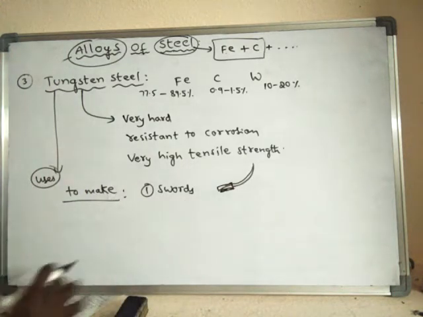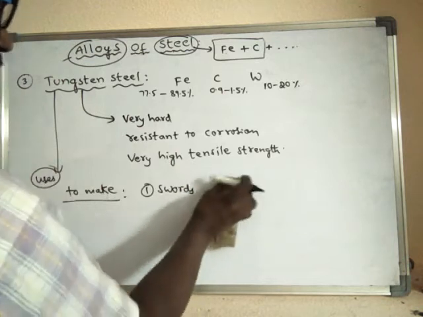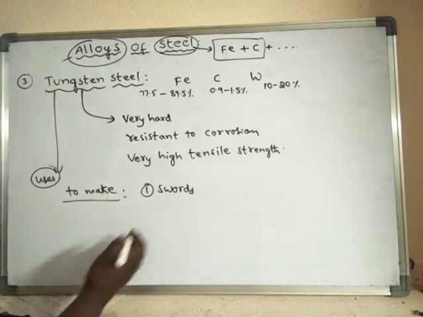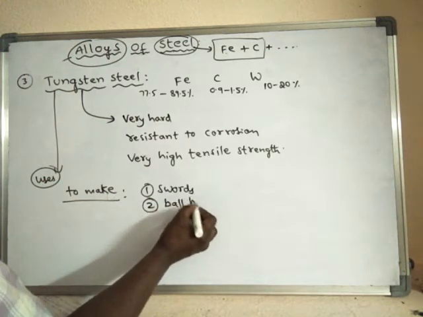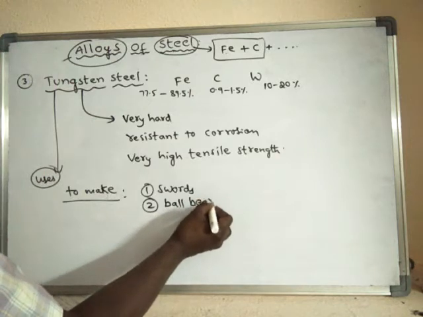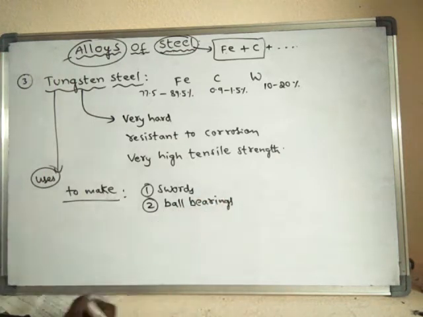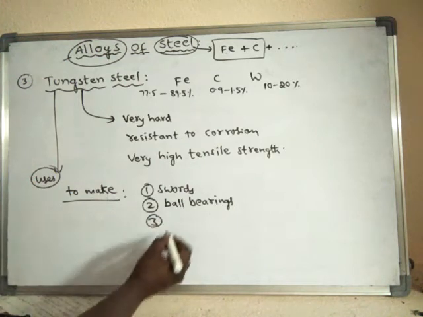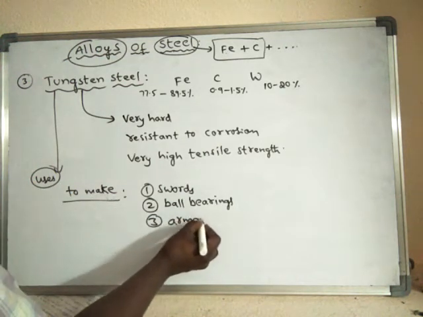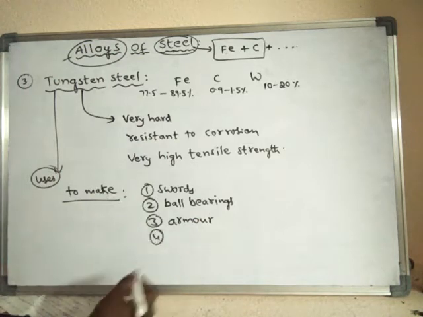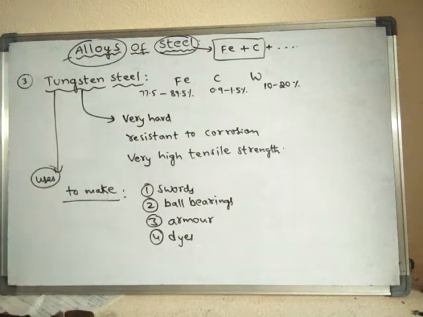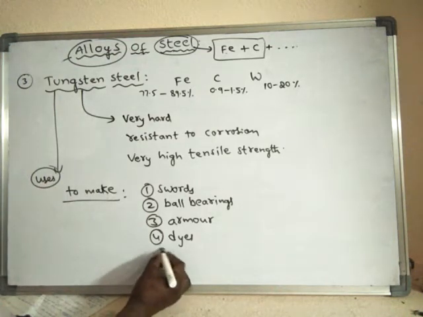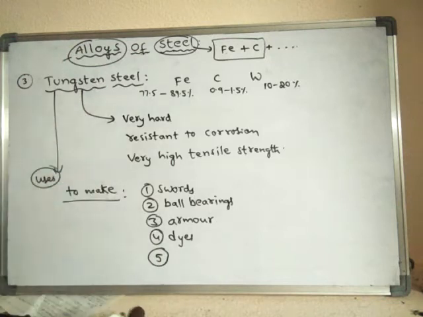It is used in the manufacturing of swords, ball bearings, armor, and in the manufacturing of certain dice also, tungsten steel is used.